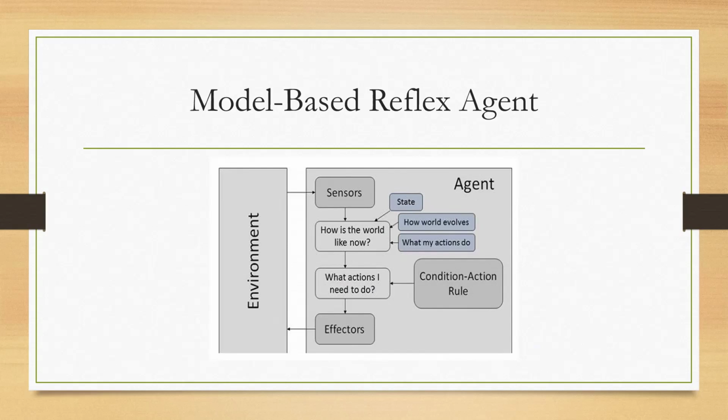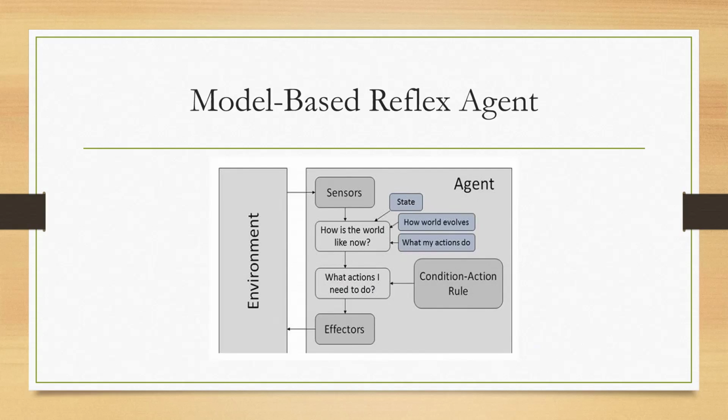It maintains the internal state to keep track of part of the world it cannot see directly. So this model-based reflex agent can maintain one internal state. What is the use of that internal state? That internal state will keep track of part of the world it cannot see directly. And it has a model of the environment, of how it changes in response to actions.